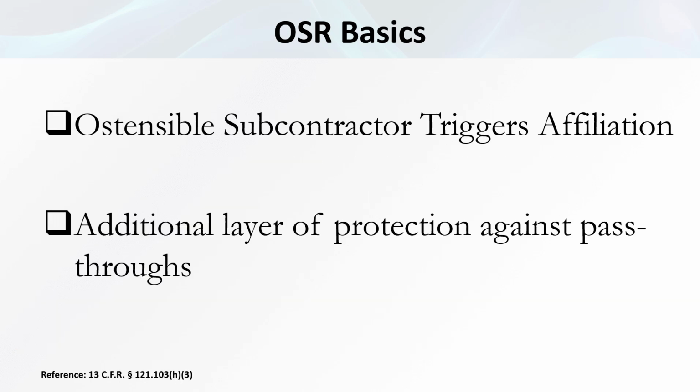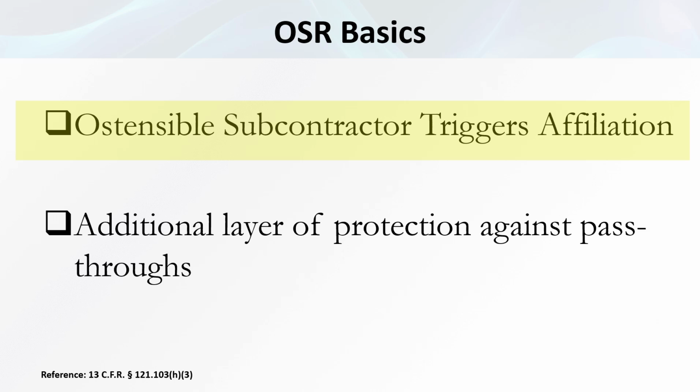In the last slide, we said when an award is made for an acquisition set aside for small business concerns, the size of the business can be protested. One way that a small business set-aside award can be protested in terms of business size is the Ostensible Subcontractor Rule, because if a business combination is adjudicated as being affiliated in accordance with this rule, it is likely the award will be lost.